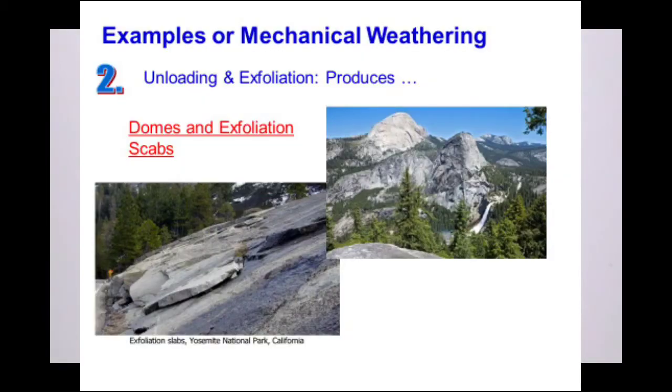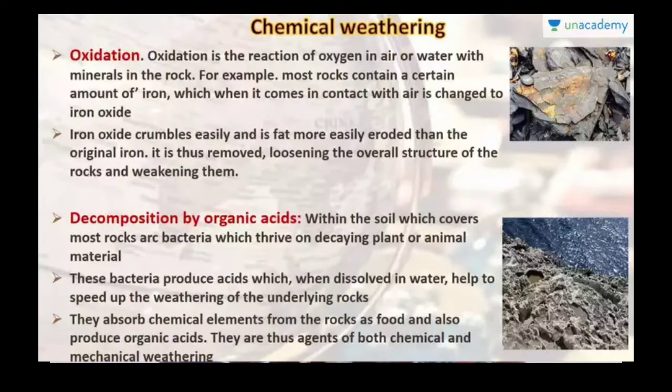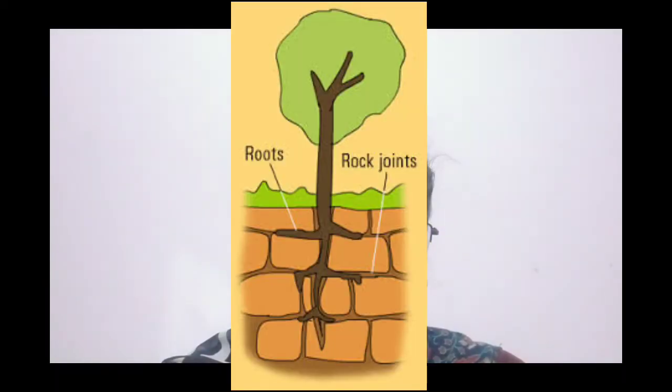As I said, weathering is of three types: mechanical weathering, chemical weathering, and biological weathering. Now we will start with mechanical weathering. Mechanical weathering is also called physical weathering. Mechanical weathering is more dominant and powerful in arid climates. Arid climate means dry climate. Chemical weathering is dominant in humid climates. Biological weathering occurs due to living organisms.